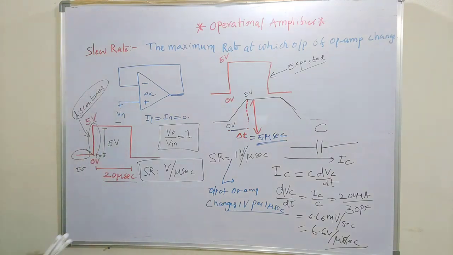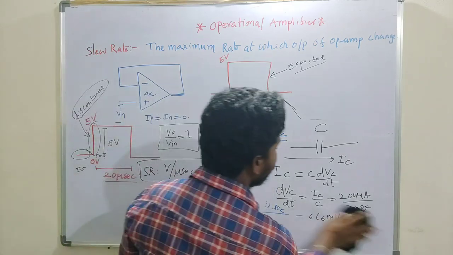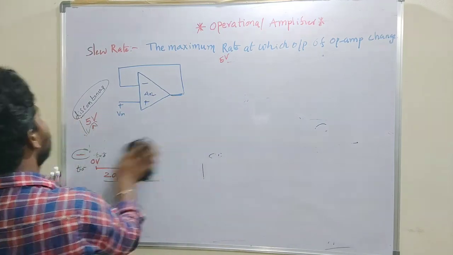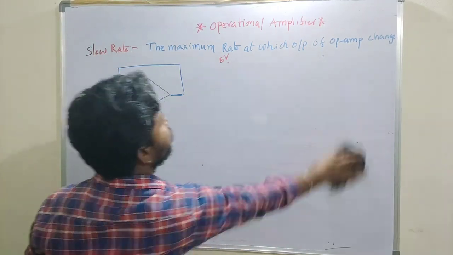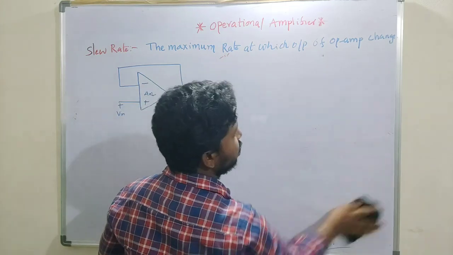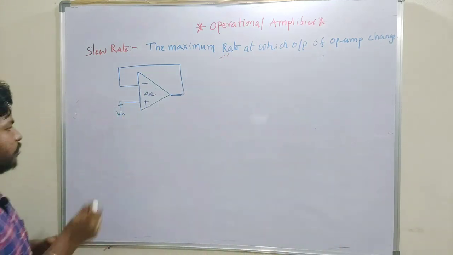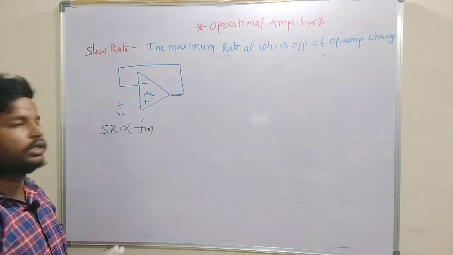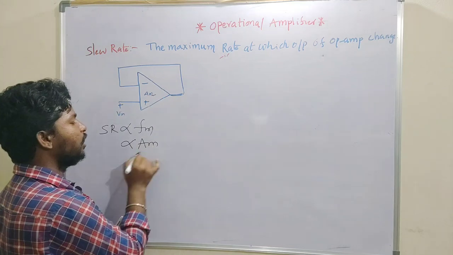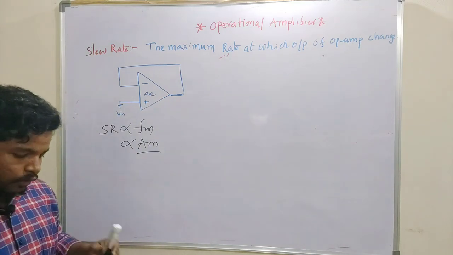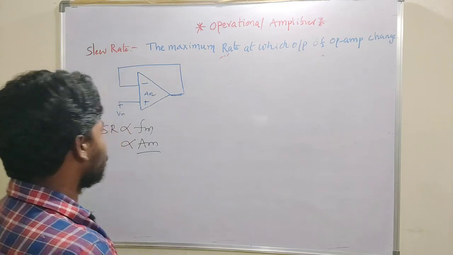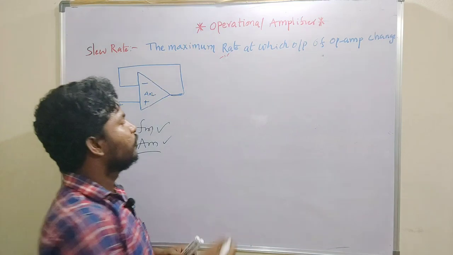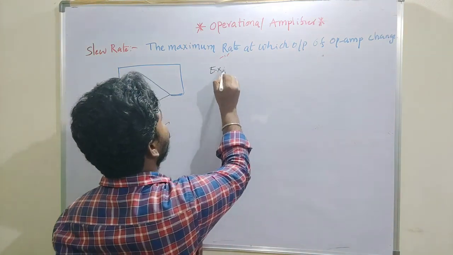If I go for another example, this slew rate is always dependent on something, so we'll discuss one thing again. This slew rate depends upon the frequency of the input signal, and also upon the amplitude of the given signal. To prove this statement, I will take another example.